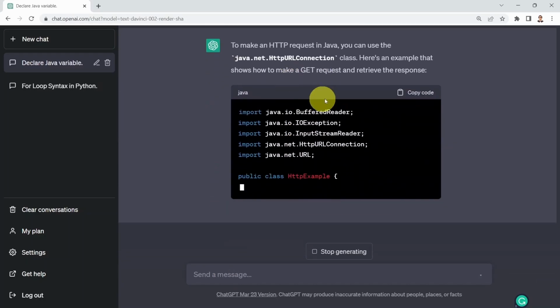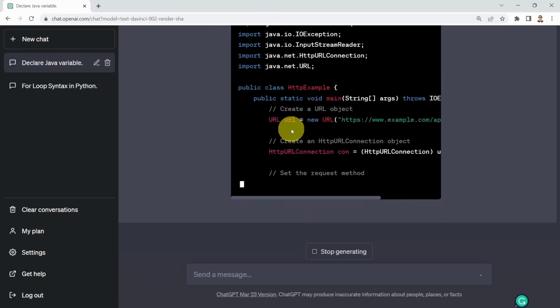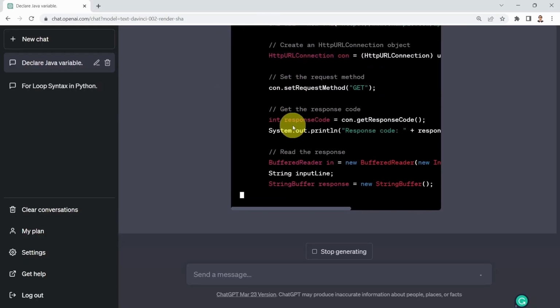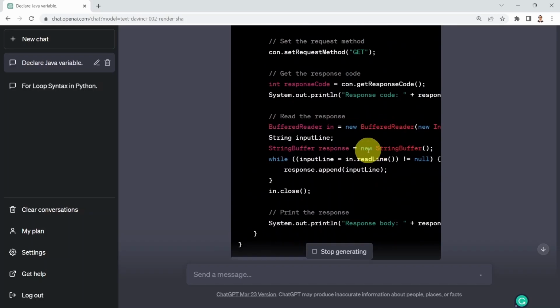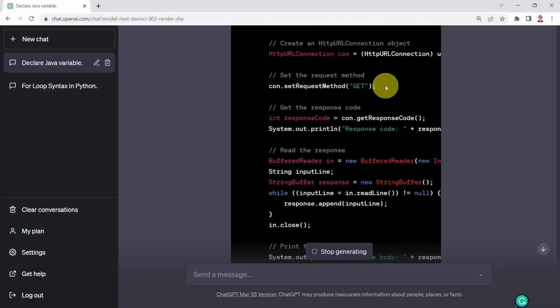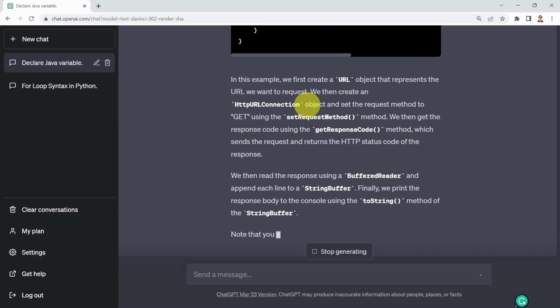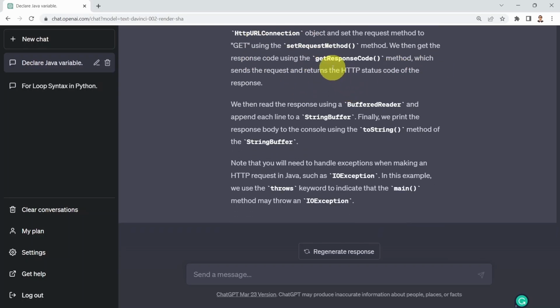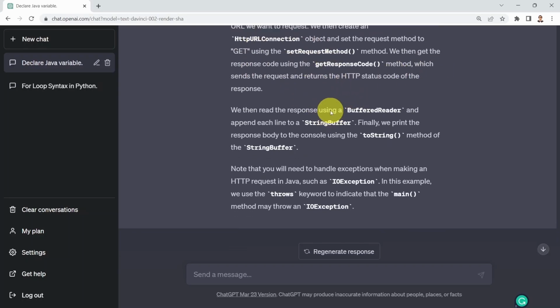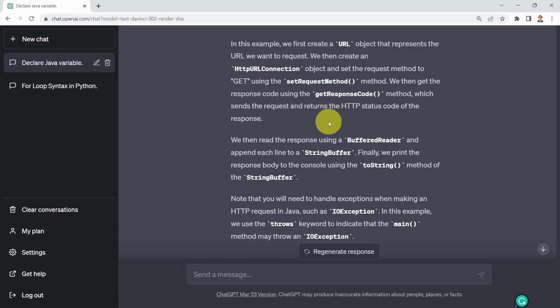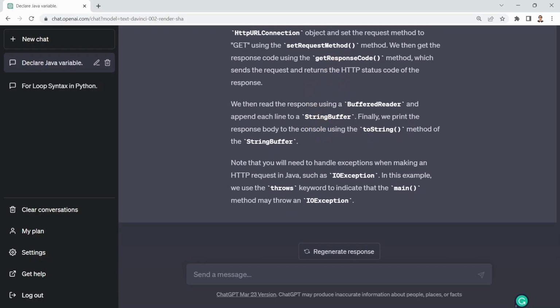To make an HTTP request in Java, if you're familiar with Java, this is exactly how you do it. And if you keep going, you can just copy that code and leverage it in your project. It's also explaining exactly how you are setting the request method, how you're getting the response code, and so on. Okay, and finally, we have my favorite prompt.